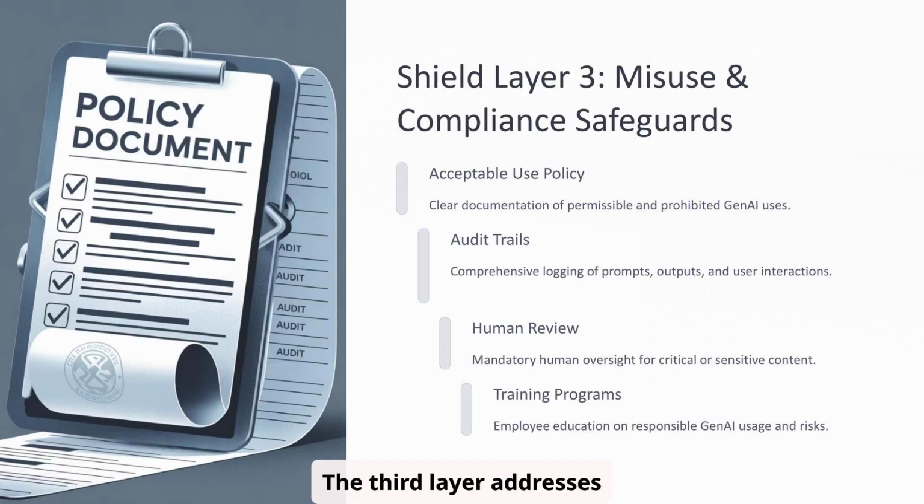The third layer addresses misuse prevention and regulatory compliance. This includes establishing a clear acceptable use policy, AUP, that explicitly documents permissible and prohibited Gen AI uses. Comprehensive audit trails are necessary, logging prompts, outputs, and user interactions for accountability and analysis. Human review processes should be mandated for critical or sensitive content generation. Furthermore, robust training programs are essential to educate employees on responsible Gen AI usage and the associated risks.